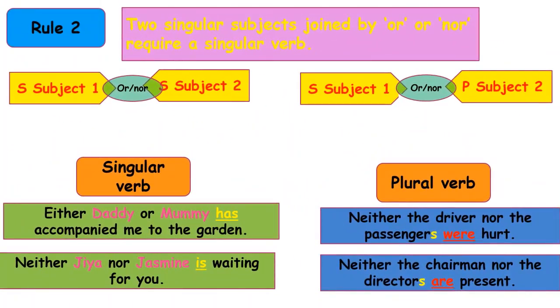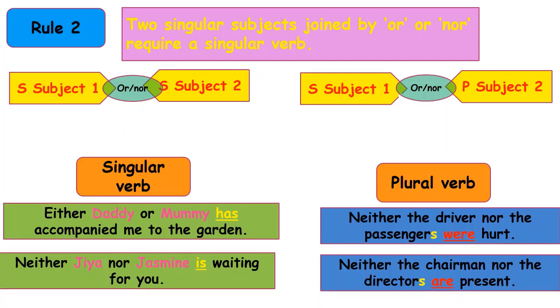Rule number 2 says when two singular subjects are joined by or, nor, we use a singular verb. That means singular subject 1, singular subject 2, when they are joined by either or nor, we use a singular verb. Let's look at the examples.